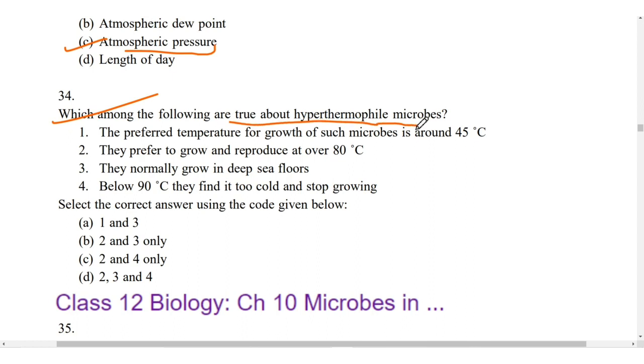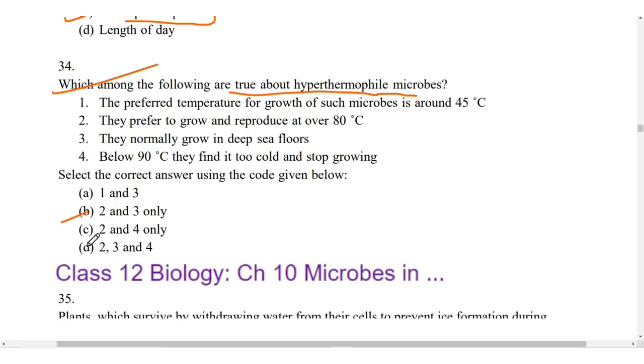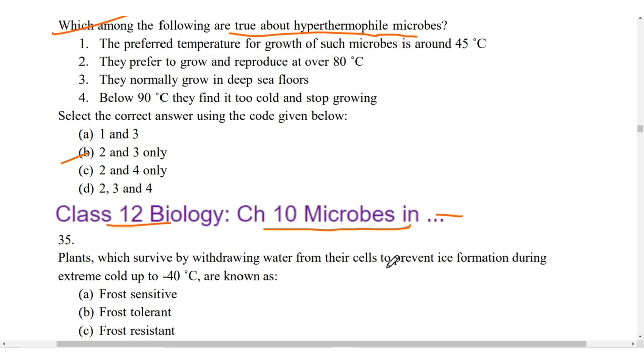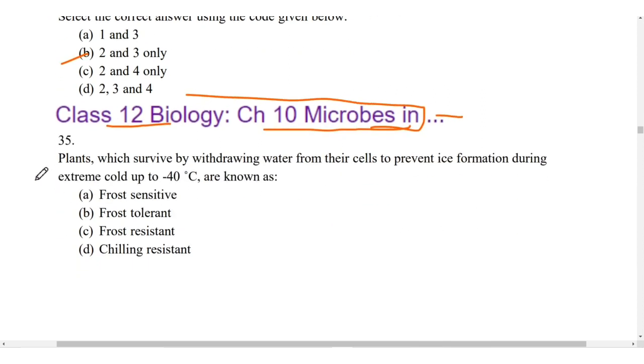Which is true about the hyperthermophile microbes? So it is B, 2 and 3 only. It is given in the class 12 biology chapter 10, microbes and something like that is written. If you directly Google this, then you will find this PDF very easily.